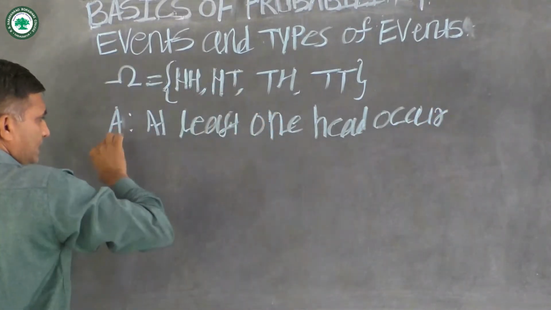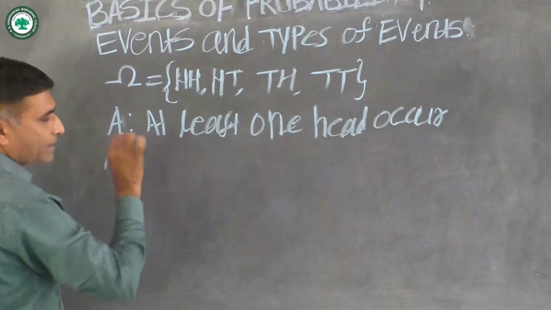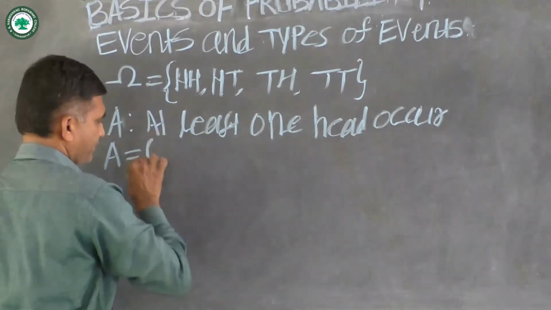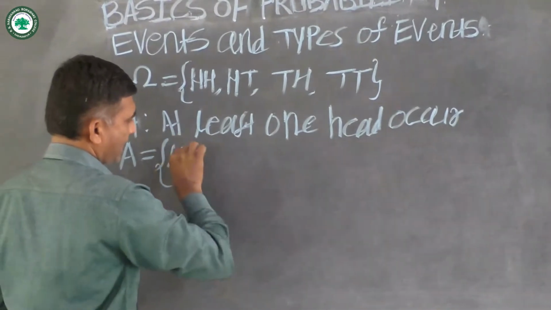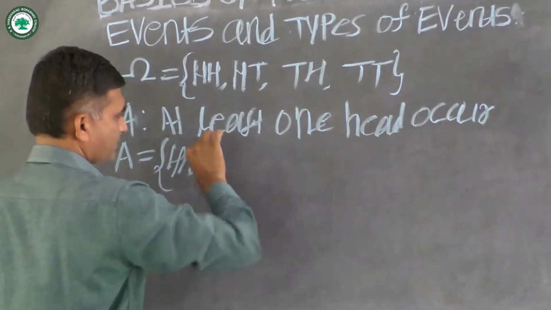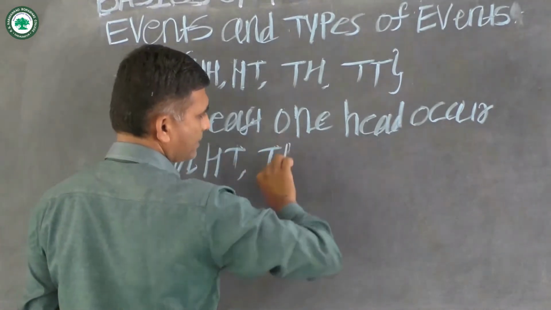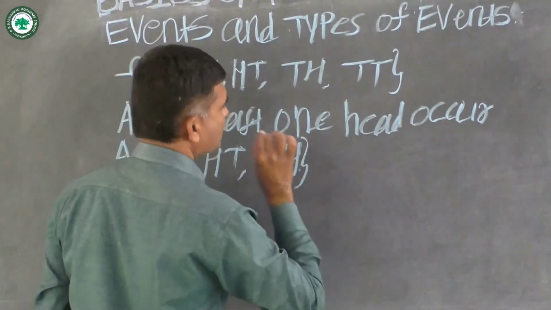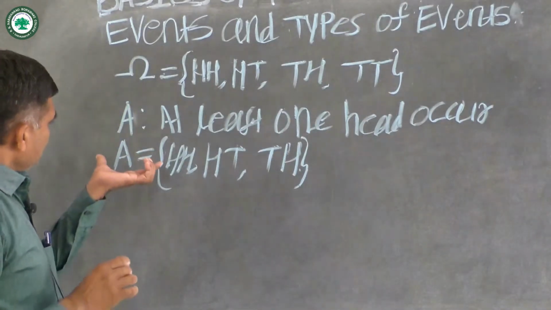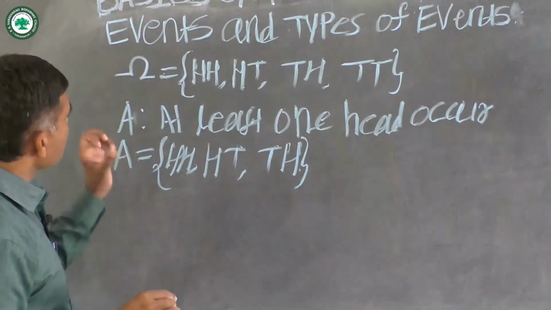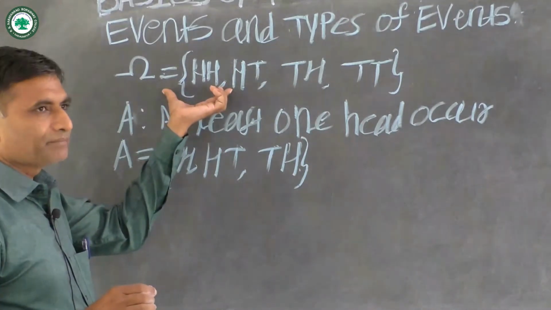Then event A contains the outcomes HH, HT and TH. The event A contains outcomes of the sample space omega.